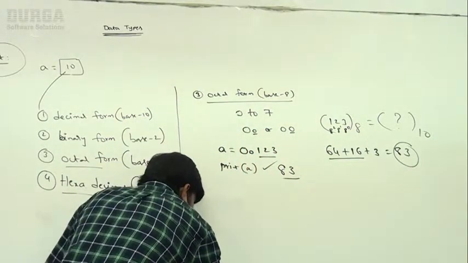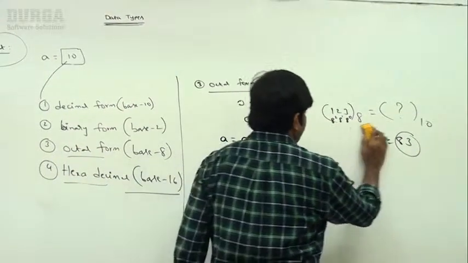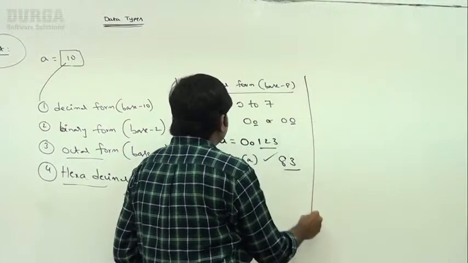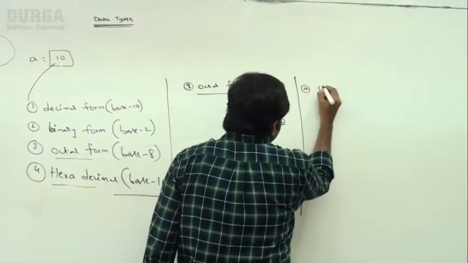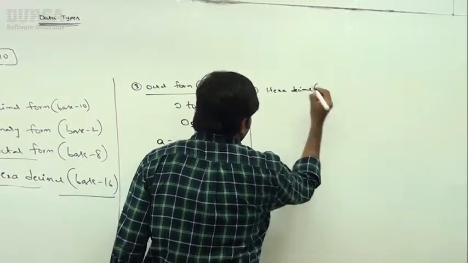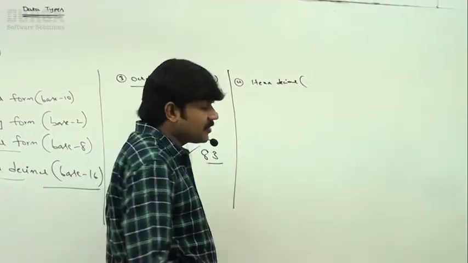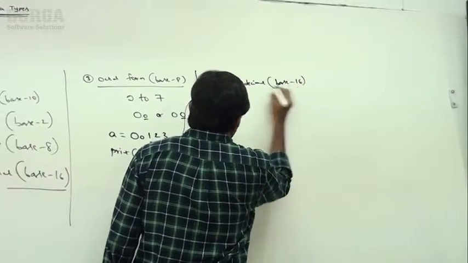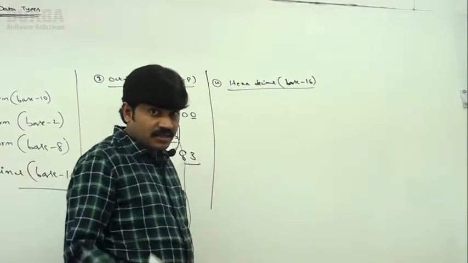Sir, now what is the next thing we have to discuss, right? Hexadecimal. Observe very, very carefully about this one, sir. So now hexadecimal. Can you please spell out hexadecimal? Hexadecimal means which base? Please respond. Base 16.